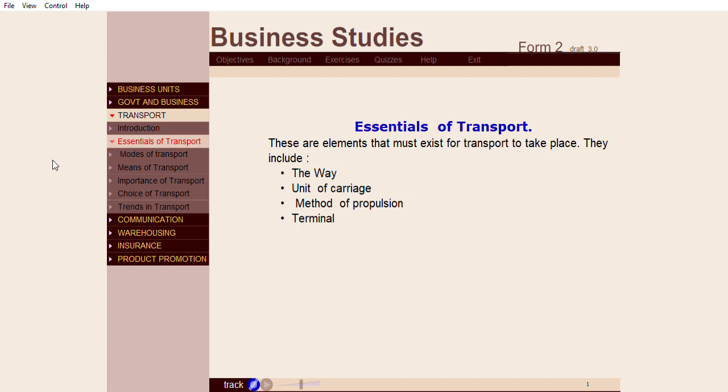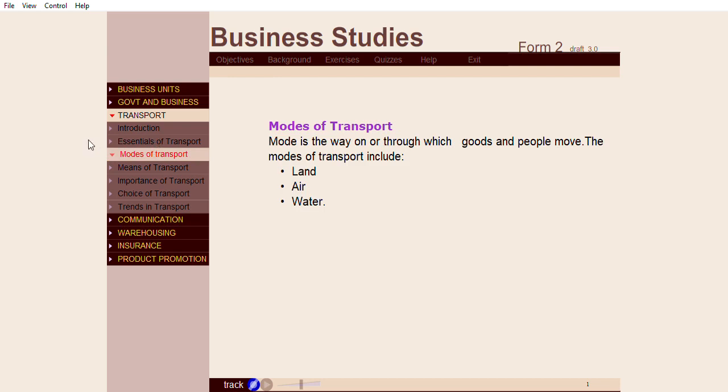Essentials of transport. These are elements that must exist for transport to take place. They include the way, unit of carriage, method of propulsion, and terminal. Modes of transport include land, air, and water transport.